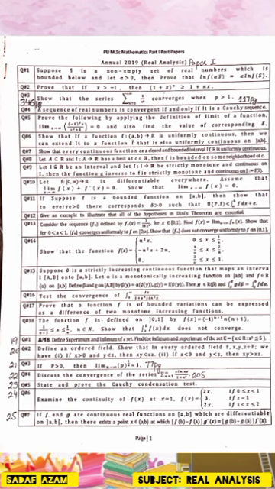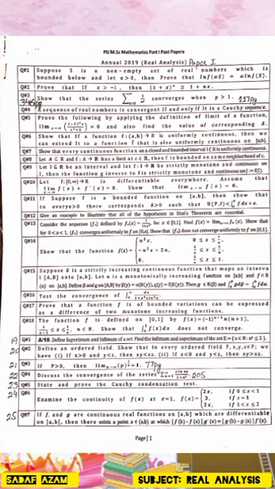Question number 18. The function f is defined on the interval (0, 1] by f(x) equals (minus 1) to the power n plus 1 times (n plus 1) for 1 over n plus 1 less than or equal to x less than or equal to 1 over n, n belonging to N. Show that integral 0 to 1 of f(x) dx doesn't converge.